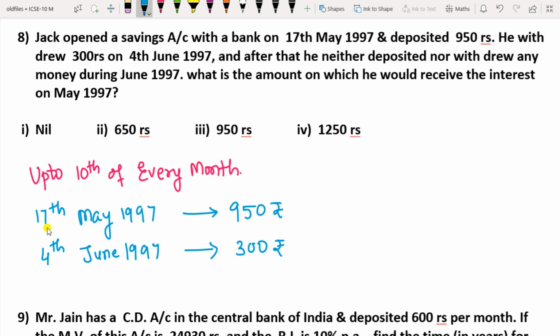But he has deposited the money on 17th May, which is after the 10th of the month of May. So whatever he is doing during that period will not be counted for the interest, so the amount calculated will be nil here. So answer 1 in this case is the correct option.